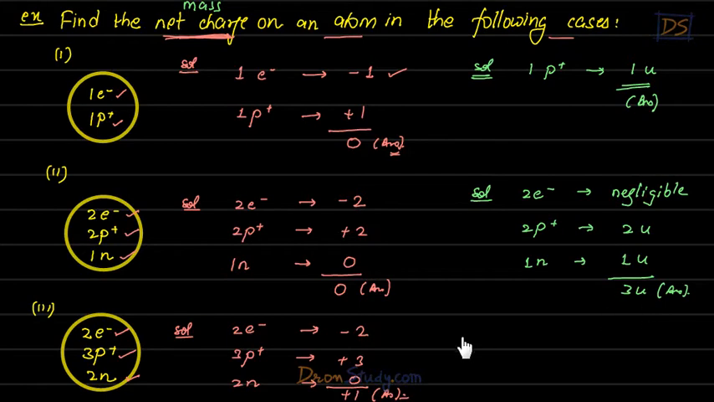Understood? Similarly, you can do this last one very simply, students. 2 electrons are there, so due to these electrons, we will have negligible mass. We have 3 protons. So due to these 3 protons, we will have 3 U mass. We have 2 neutrons. So due to this, we will have 2 U mass. So total of this, we have 5 U mass. That is the answer, students. You understood?